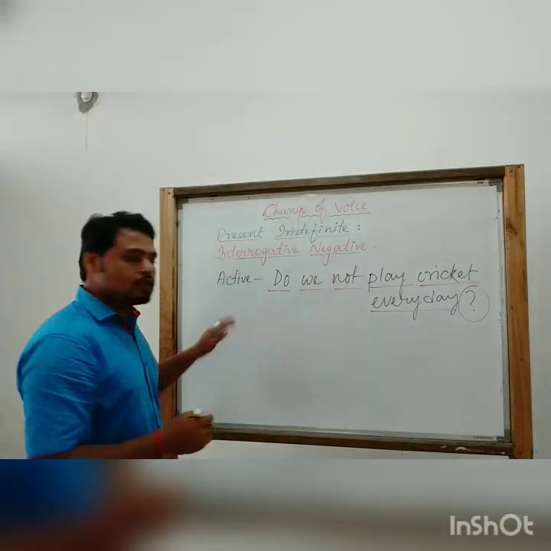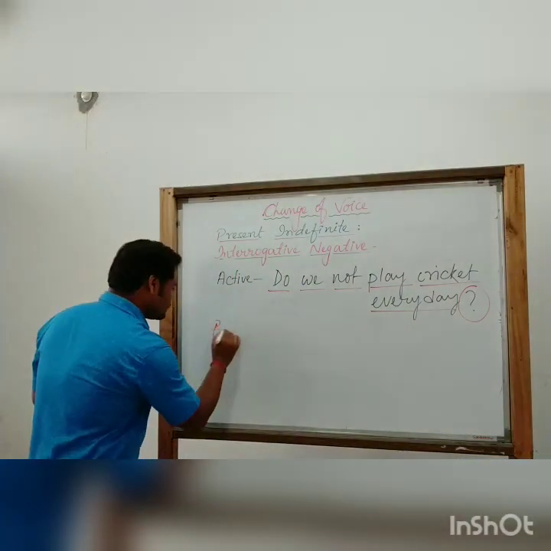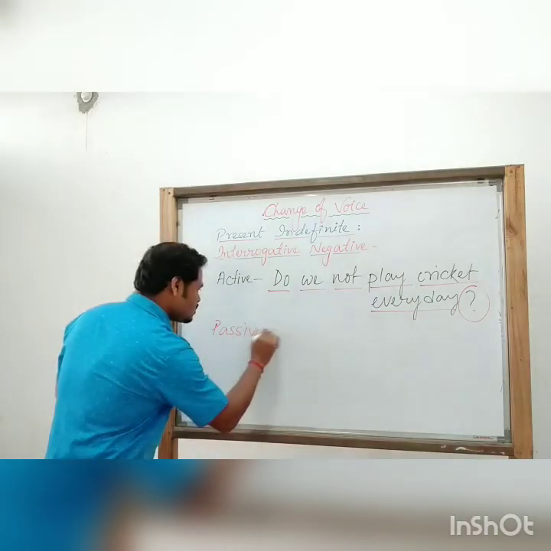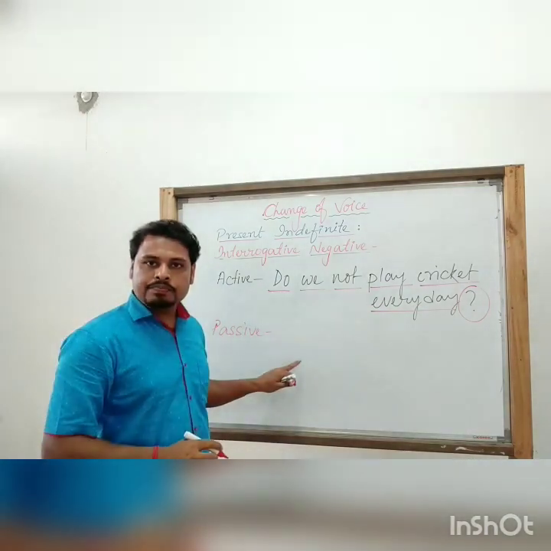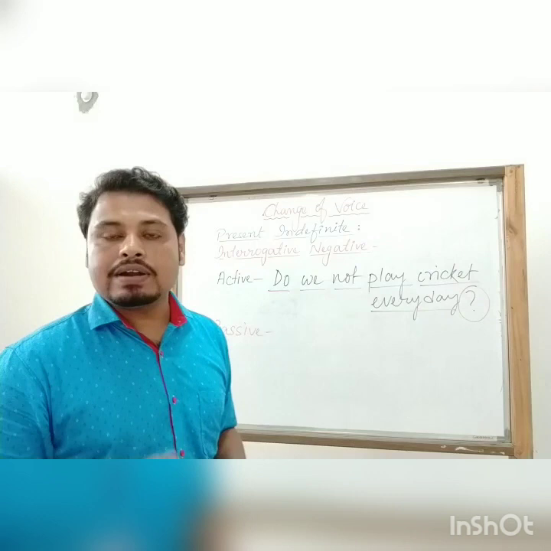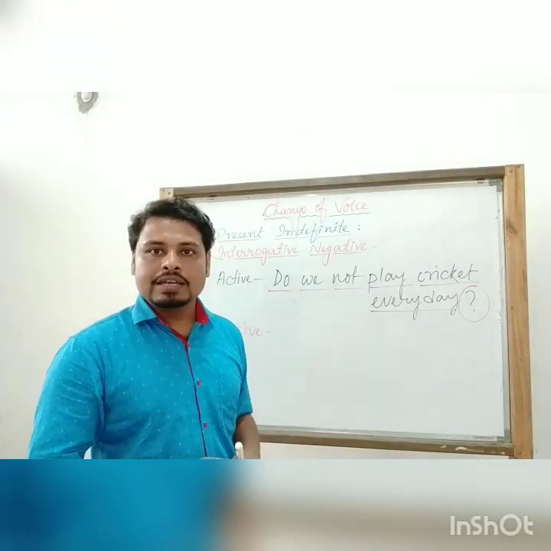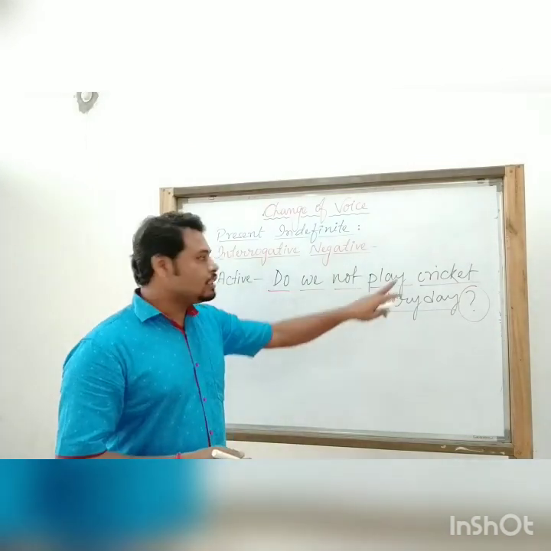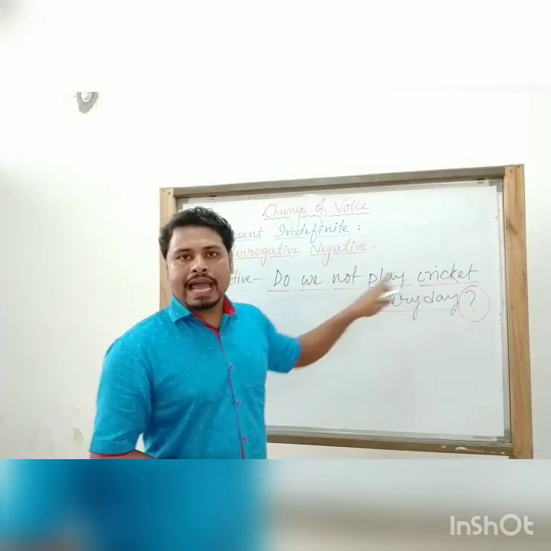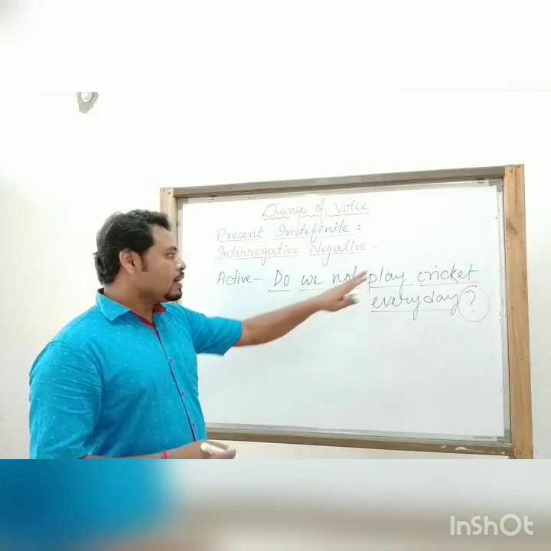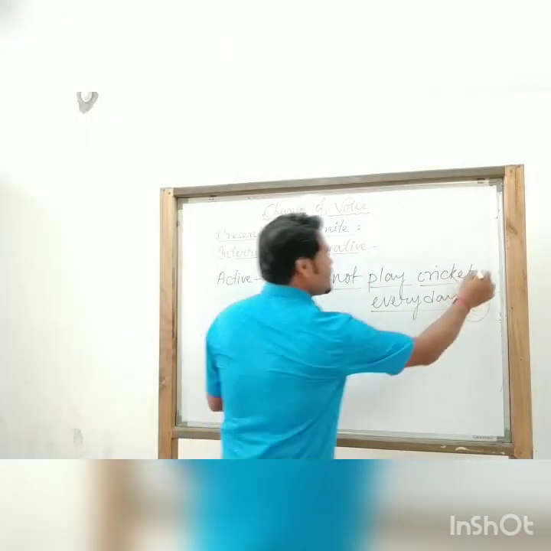Now let us change it into passive. We have remembered the structure. First we have to use the be verbs, like am, is, are, and that will depend on the object of this active voice. So the object here is cricket.